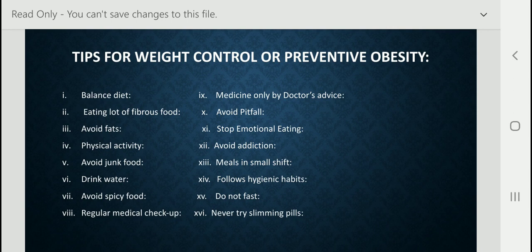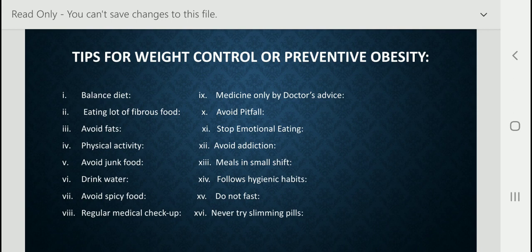Next, stop emotional eating. It has an adverse effect on the mental health of an individual. Sometimes we go to our relatives and they say please take more, please take more, and then we eat a large amount of food. So it can have an adverse effect on our mental health.